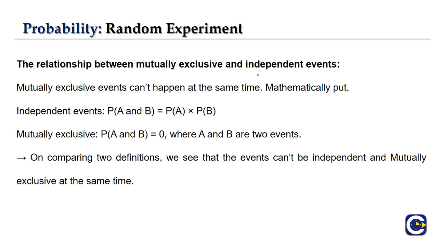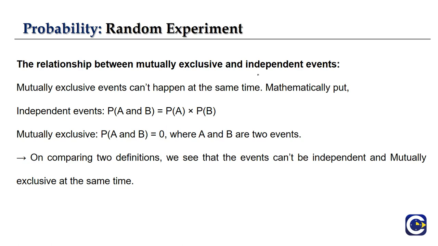From a mathematical point of view, for independent events, P of A and B is equal to P of A into P of B because they are not dependent on each other. For mutually exclusive events, it will be a disjoint set because P of A and B will be equal to 0. Both events don't have any common elements.